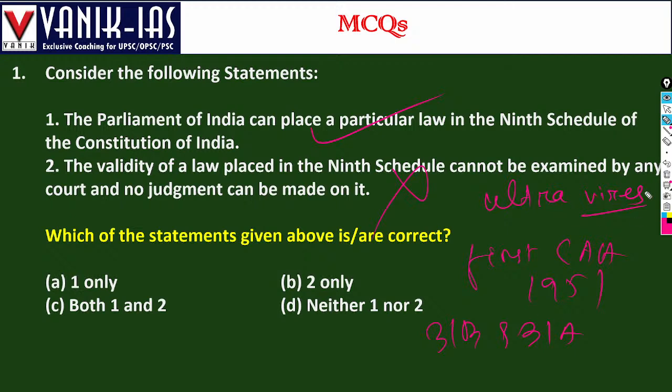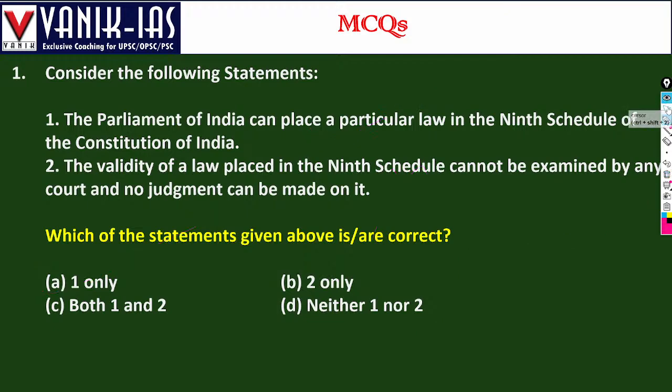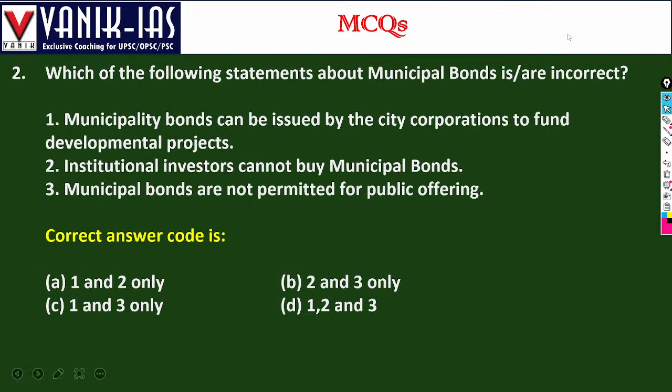Next, only one option is the right answer. Which of the following statements about municipal bonds is incorrect? The question is about the incorrect one. Municipal bonds can be issued by city corporations, for example, the Bombay Municipal Corporation. Yes, that is right.